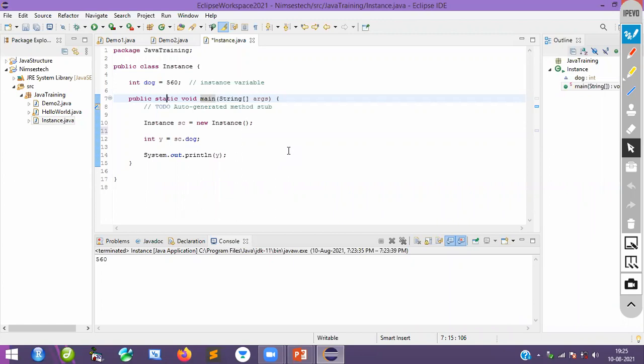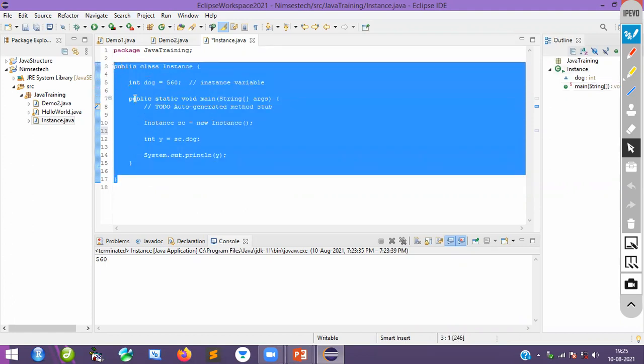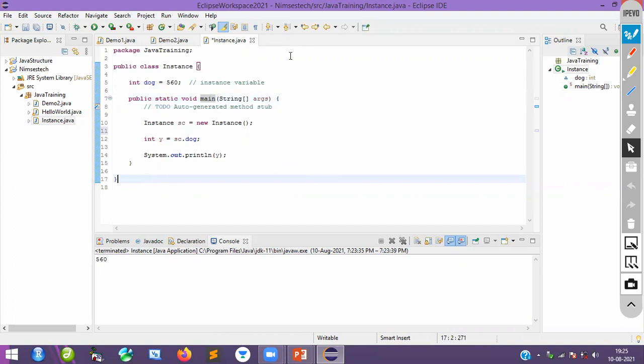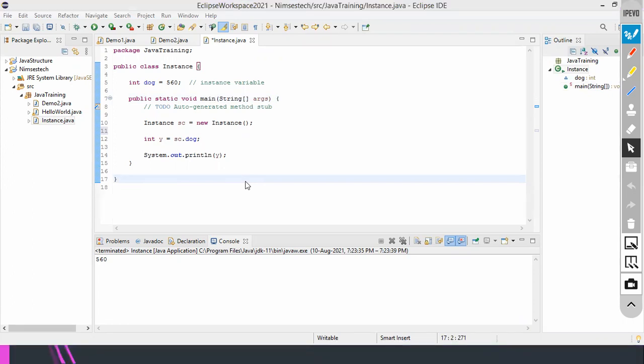What is the difference between a static variable and an instance variable? I think you people are clear with instance variable. Anybody have doubts related to instance variable? Guys, let me know. Clear, guys? Please answer so that I can see you and understand your queries. Okay, fine.